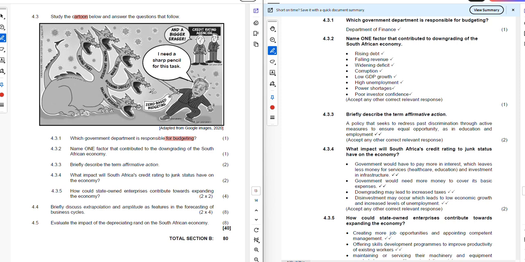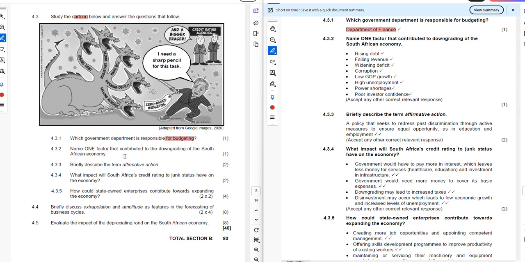And the department that is responsible for budgeting is the Department of Finance. You know that in February, when in South Africa we are tabling the budget, it is the Minister of Finance that presents the budget. Therefore, it is the minister's department that is responsible for budgeting for the country.